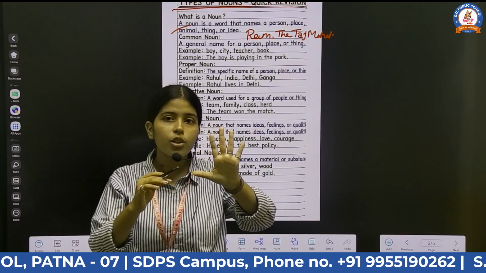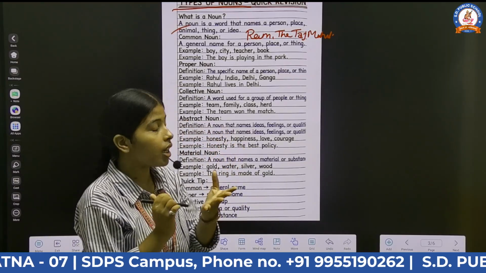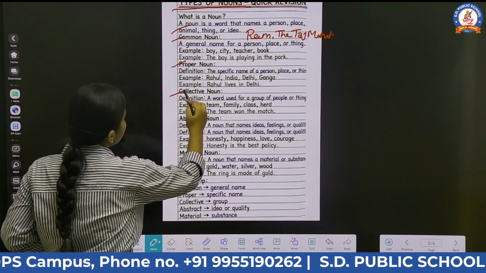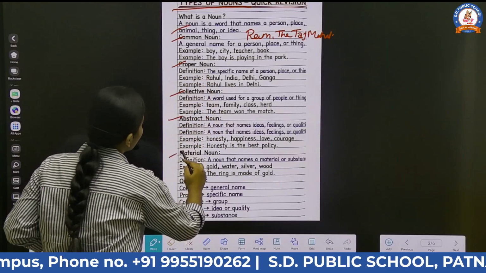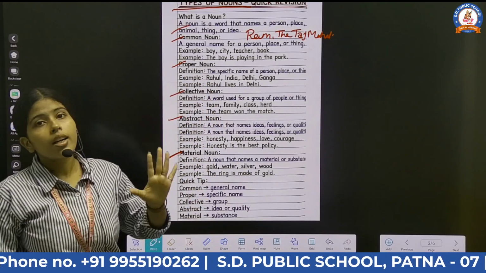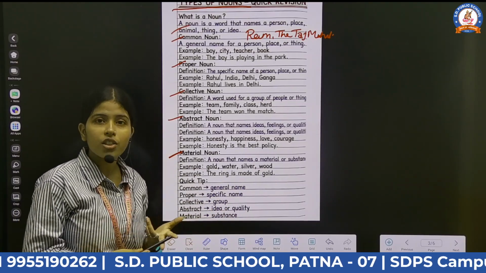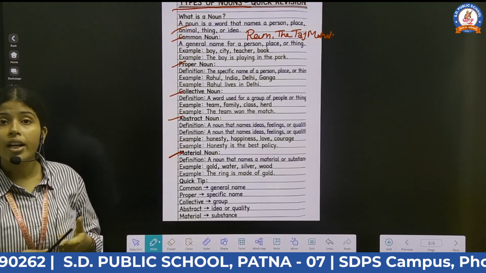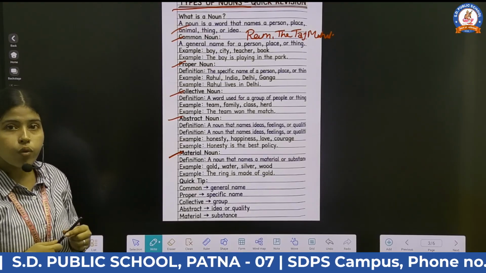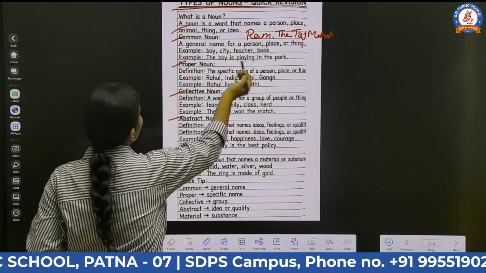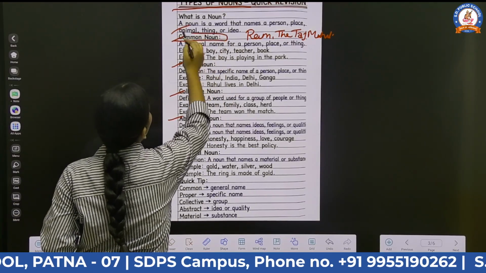We will study today 5 kinds of noun. They are what? Common noun, proper noun, collective noun, abstract noun, and the last one is material noun. There are 5 kinds of noun: proper noun, common noun, collective noun, abstract noun, and material noun. Hopefully, I think that you have understood these kinds of noun. So, firstly, we will discuss the common noun.